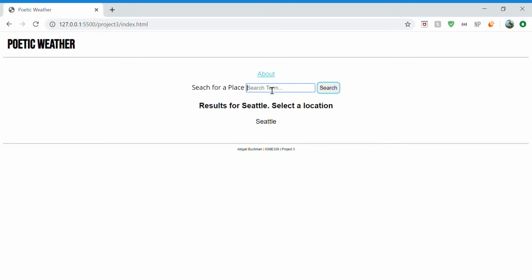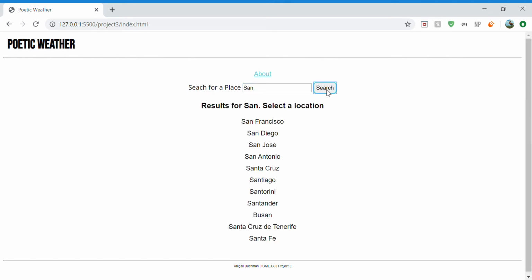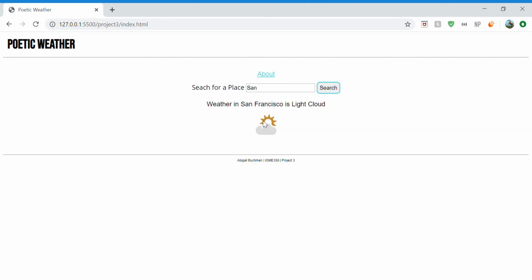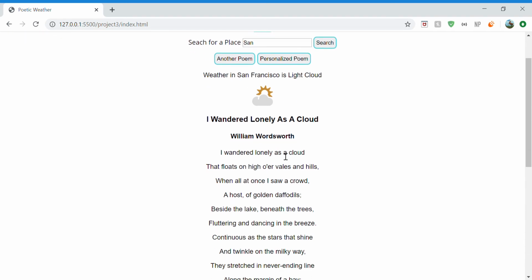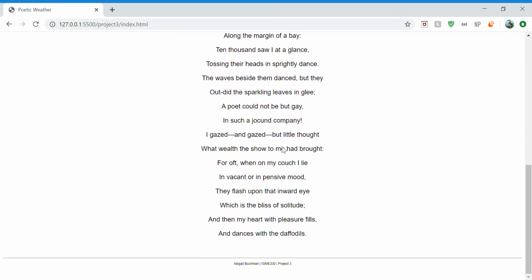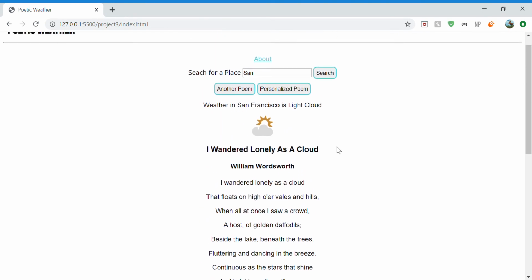To show you how the search function works, I can look up any location. So I'm going to look up SAN, press search, and it will return all the different locations that have the combination SAN in the name. I'm just going to pick San Francisco, and it will load the weather for San Francisco. The weather in San Francisco is light cloud. It returns this cute little icon, and then it returns a poem with cloud in the title.